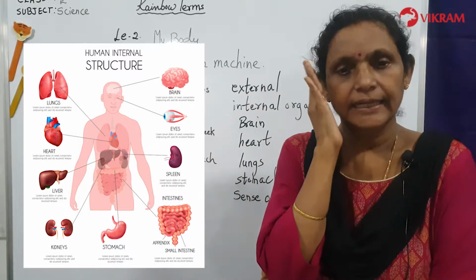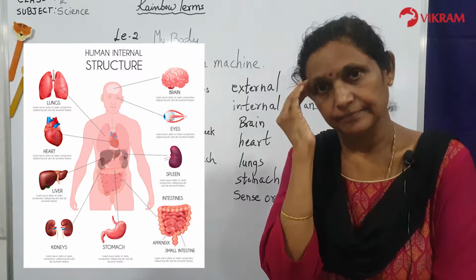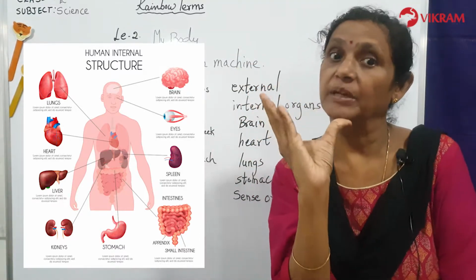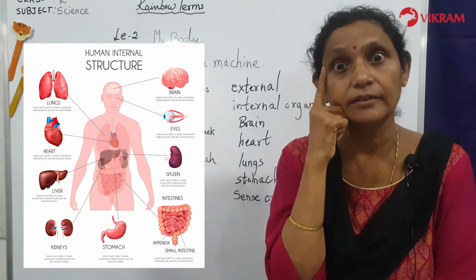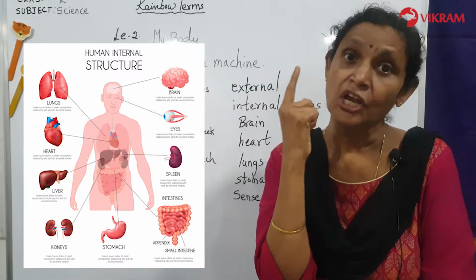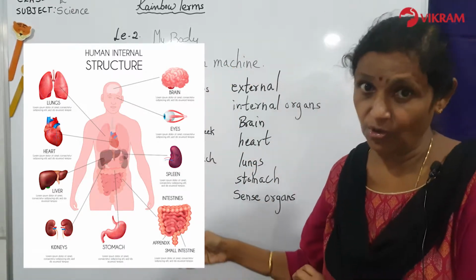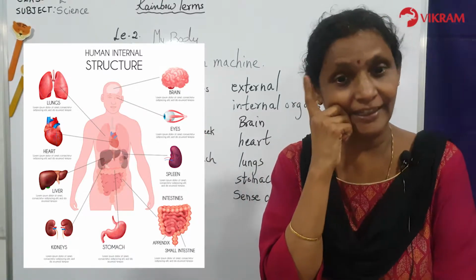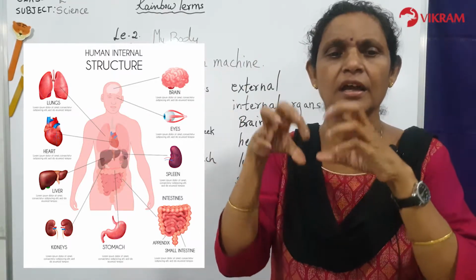Where is the brain? The brain is inside your head. This is the brain inside. We cannot see it, it is inside. You can see the picture, how the brain looks like. Yes. It helps us to think and learn. This is the reason you are able to study the lesson. This is the reason you are able to understand about all this. You are able to read the spelling, see the pictures. Think and learn. It controls all the actions of our other body parts.